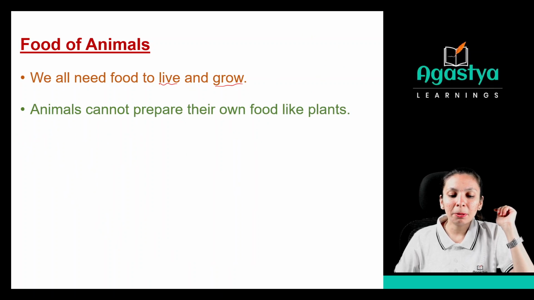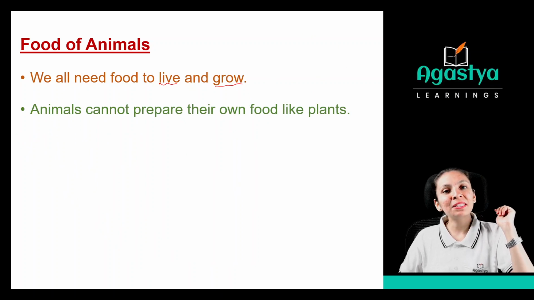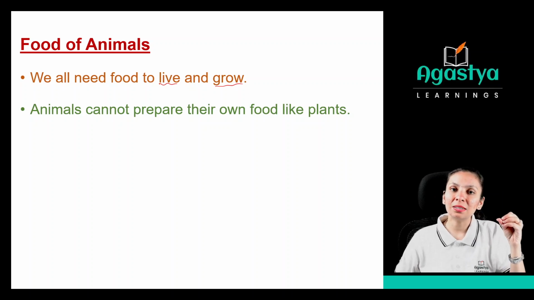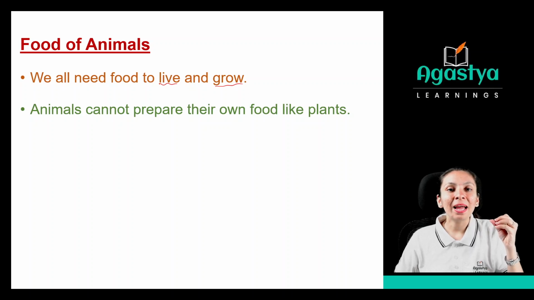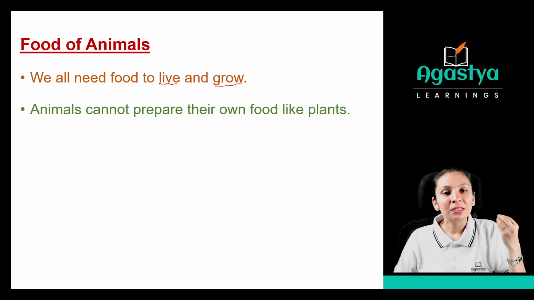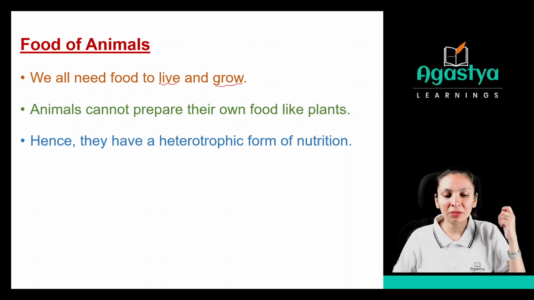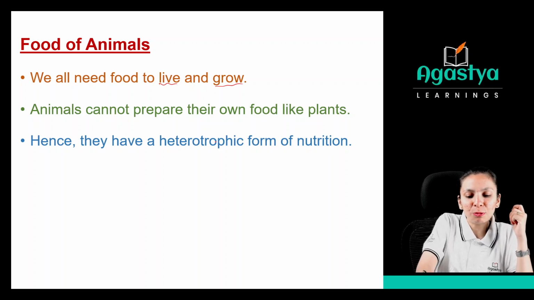See, animals cannot prepare their own food like plants. As we have seen, plants can do photosynthesis, and with the help of photosynthesis they make their food. But we do not have those characteristics. We don't have any chloroplast or chlorophyll, so how can we trap the sunlight? We do not have the characteristics of plants that let us make our food, so we have to be dependent on someone. So they have a heterotrophic form of nutrition.